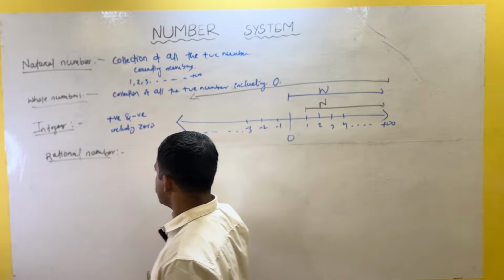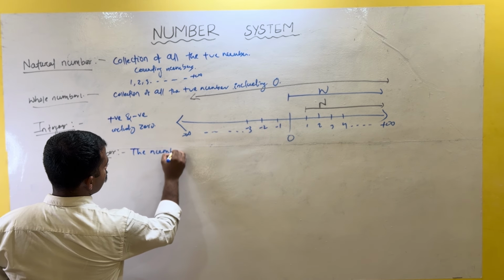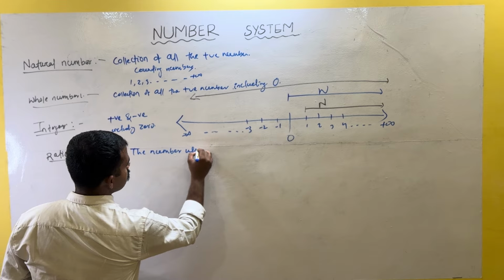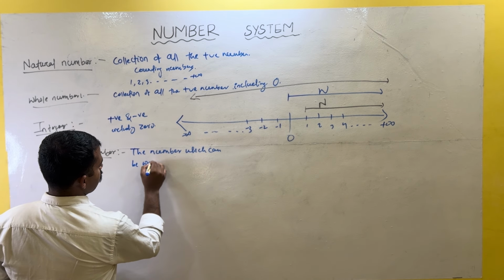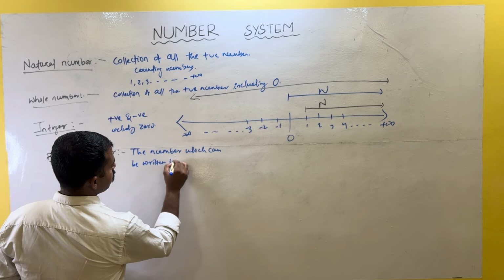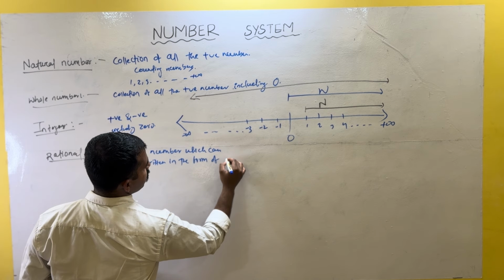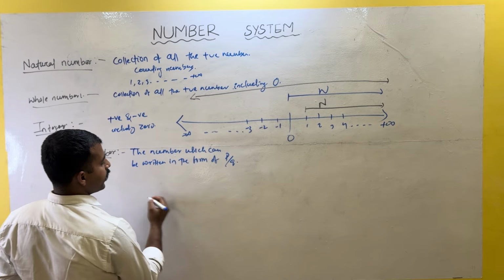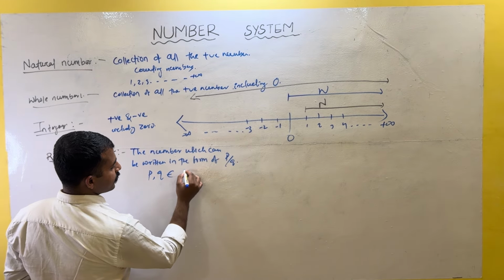Understand? A rational number is a number which can be written in the form of p by q, where p and q both are integers.